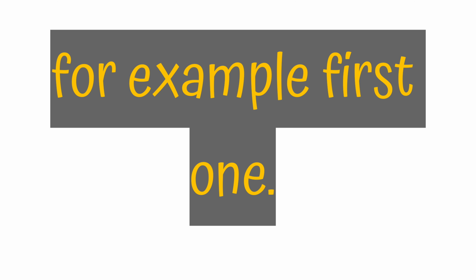So let's see, for example, first one, I told him to see me in the morning. Here it is a noun phrase. And second one, the man in that room is idle. It is adjective phrase. I work in that room. It is adverb phrase.